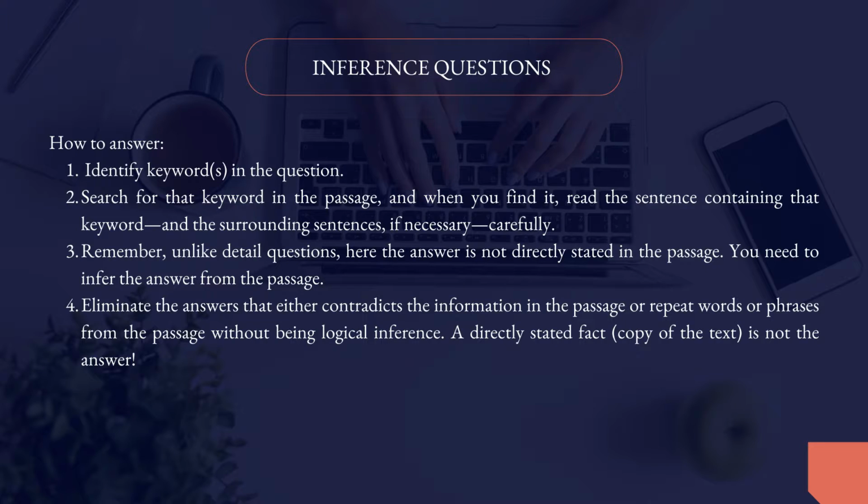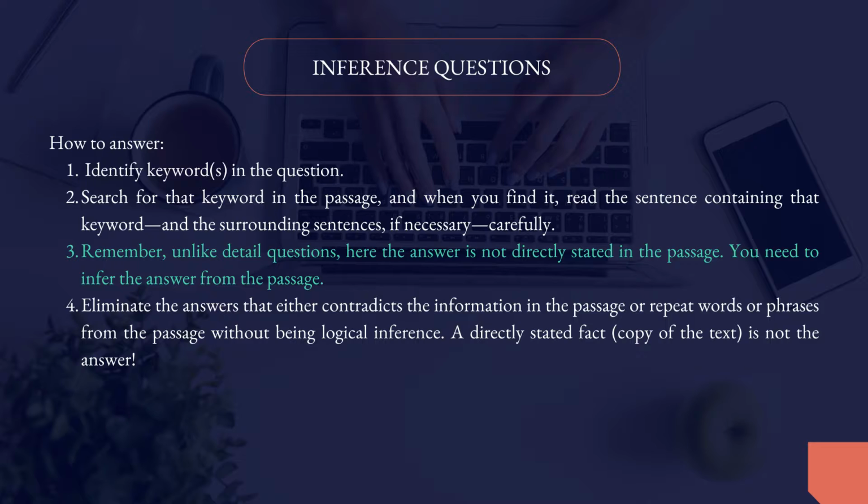Now, let's see how we're going to answer these questions. Number one, identify keywords in the question. Number two, search for that keyword in the passage. And when you find it, read the sentence containing the keyword and the surrounding sentences if necessary, carefully. Step number three, remember, unlike detailed questions, here the answer is not directly stated in the passage. You need to infer, you need to derive the answer from the passage.